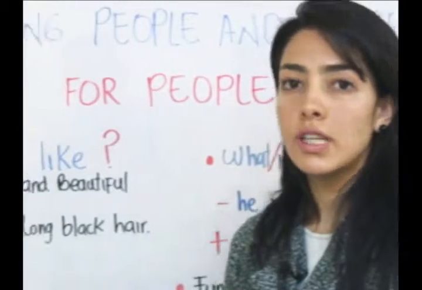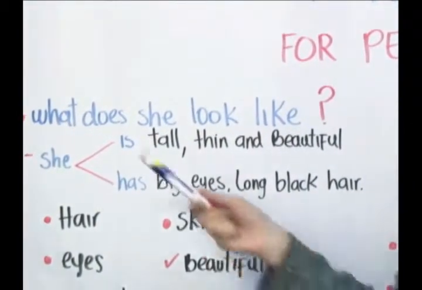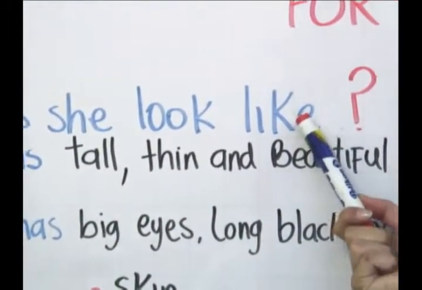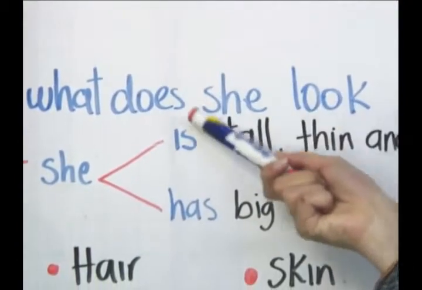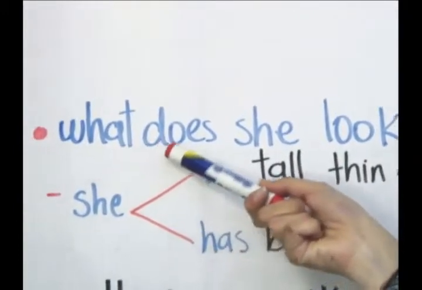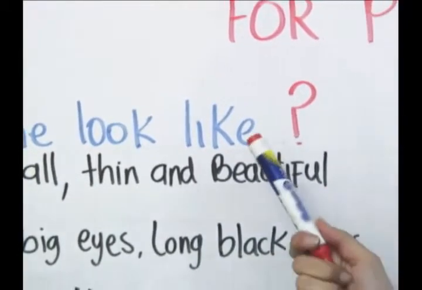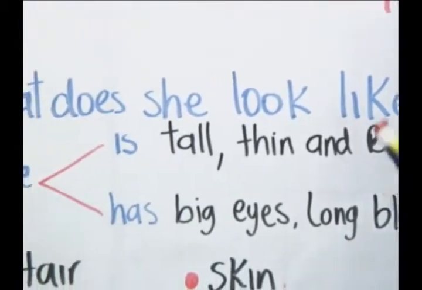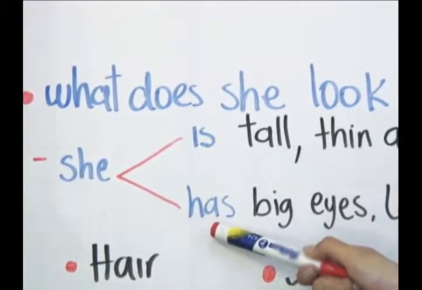The question for describing people in physical appearance is, what does she look like? Remember that you can change the auxiliary verb for do and change, of course, the personal pronoun. So we can say, what do you look like? It is important that you remember that you can describe physical appearance for all the pronouns. The answer for this question can be with is and have.